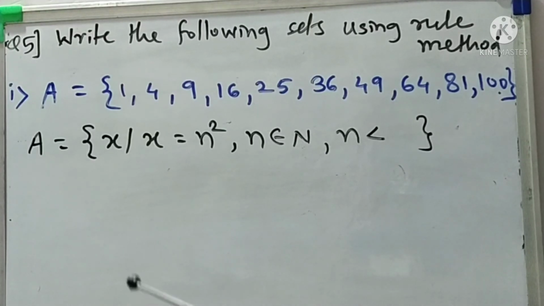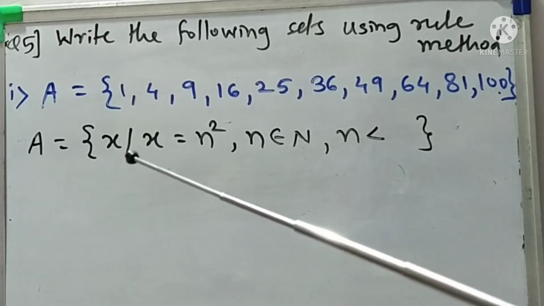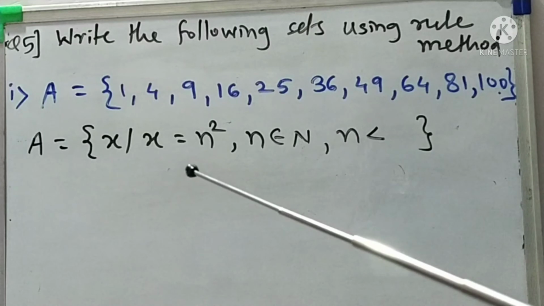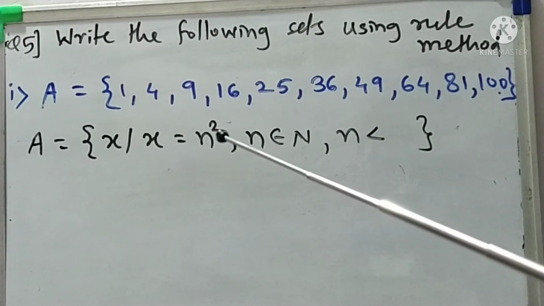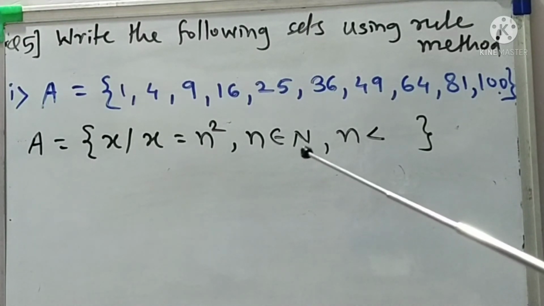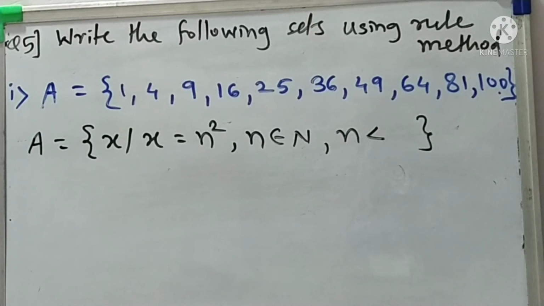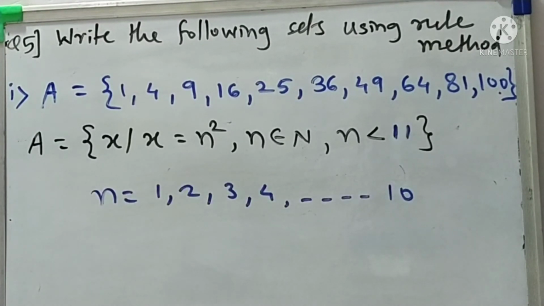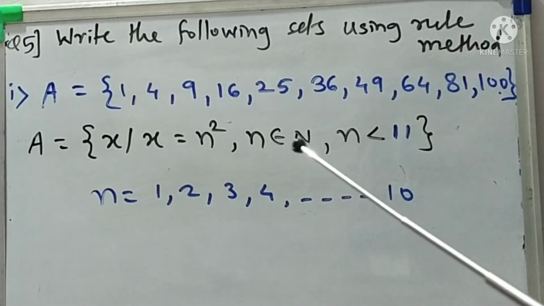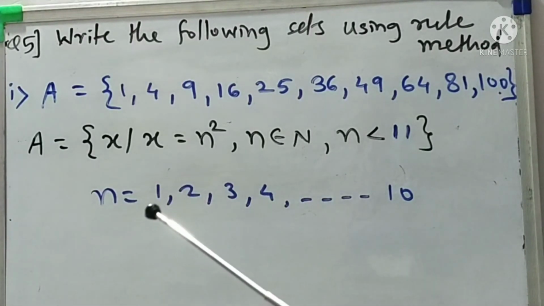So we use the variable x such that x equals n square, where n is a natural number and the value of n is less than what? Here we have to write down that n is less than 11. Understood? Because the natural numbers start from what?